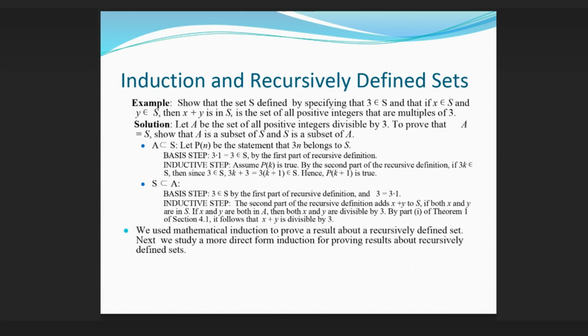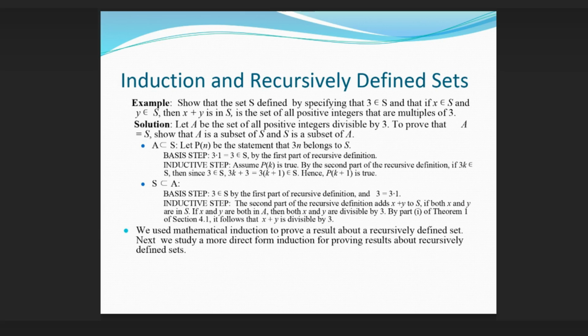Basis step. 3(1) equals 3 is in S by the first part of the recursive definition. Inductive step. Assume P(k) is true. By the second part of the recursive definition, if 3k is in S, then since 3 is in S, 3k plus 3 equals 3(k plus 1) is in S. Hence P(k plus 1) is true. Now S is a subset of A. Basis step. 3 is in S by the first part of the recursive definition, and 3 equals 3(1).